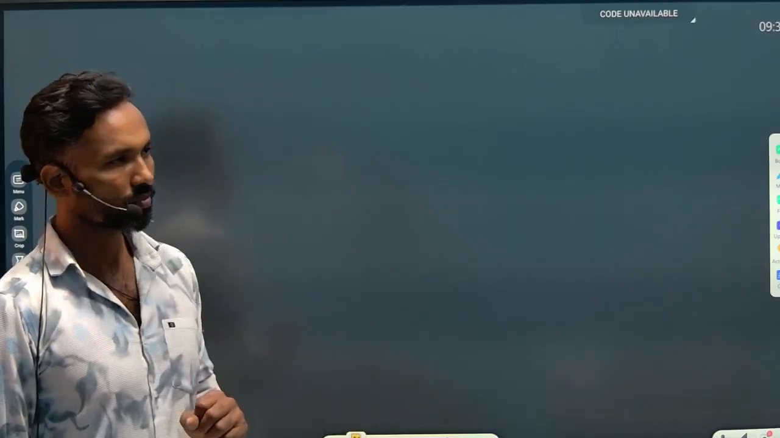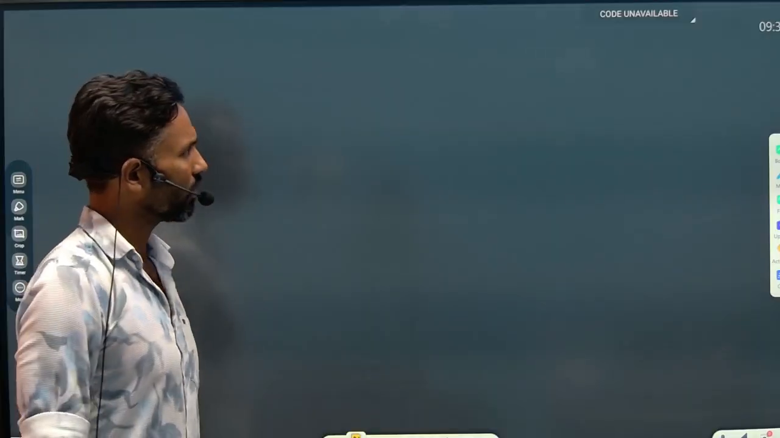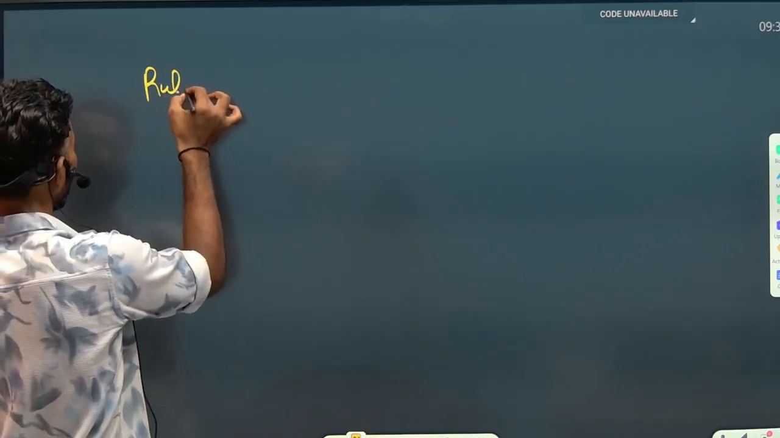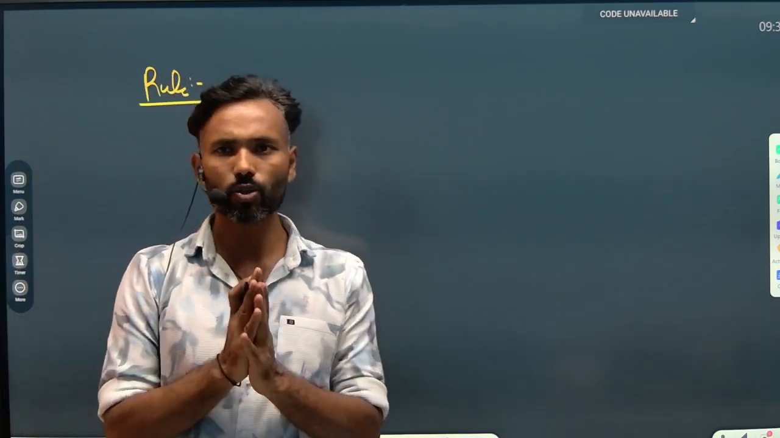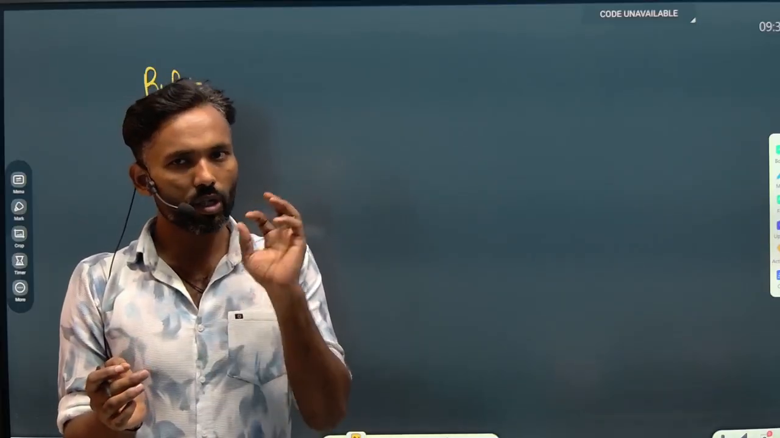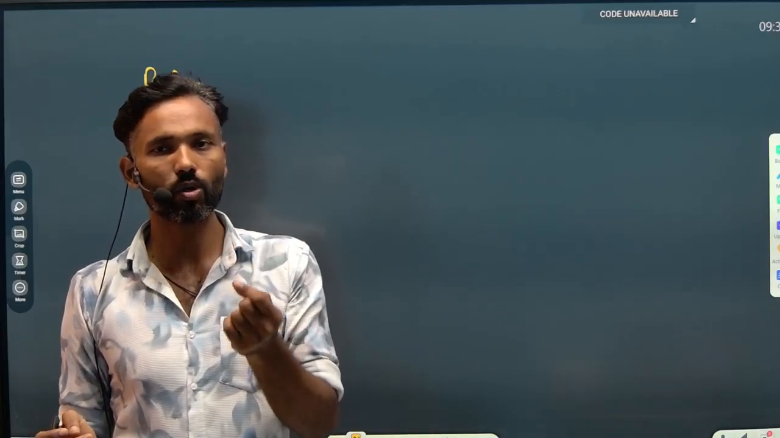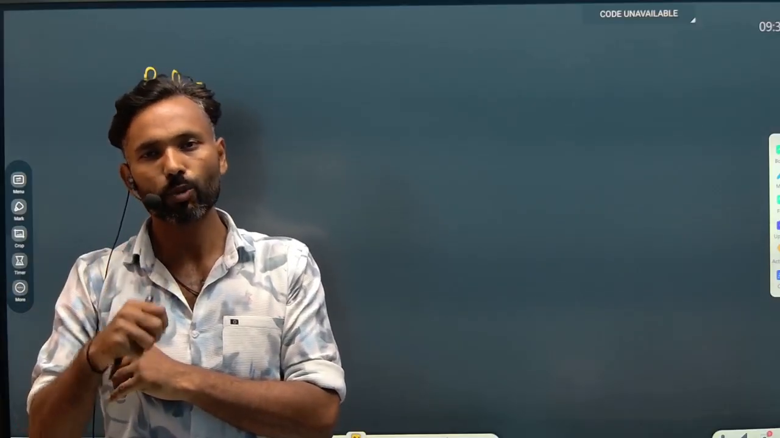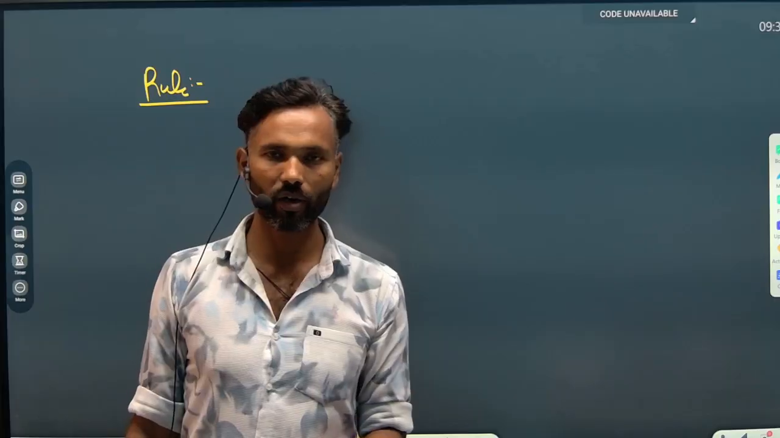Now a few small things I'm going to tell you related to the triangle. Firstly, I'm going to discuss two basic rules. These rules are very important, and many times questions have been asked based on them. These rules are not a kind of theorem, but if we keep them in our mind, we can solve the questions by giving less time in the question paper.